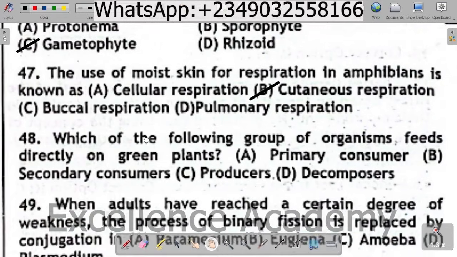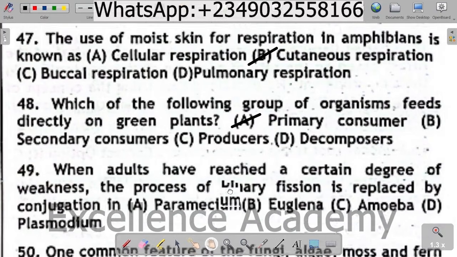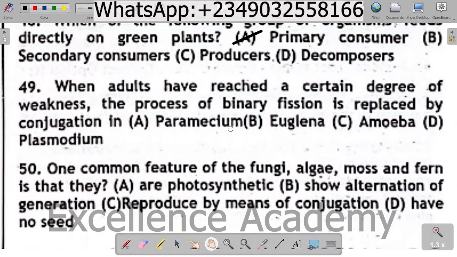Question 48. Which of the following group of organisms feed directly on green plants? A. Primary consumers, B. Secondary consumers, C. Producers, D. Decomposers. The correct option is A. The primary consumers, which feed directly on green plants.